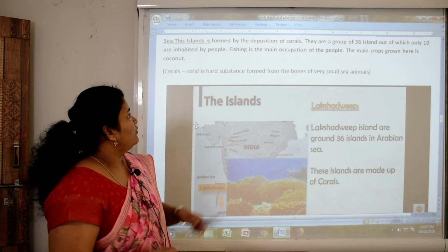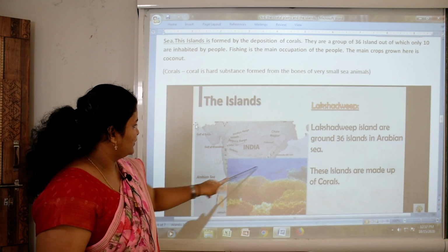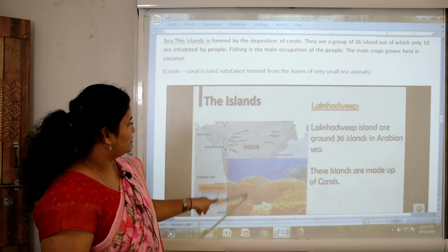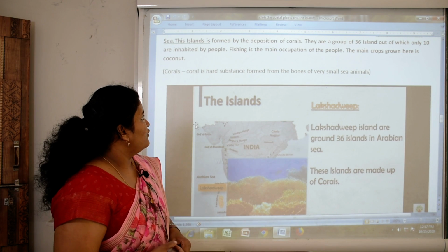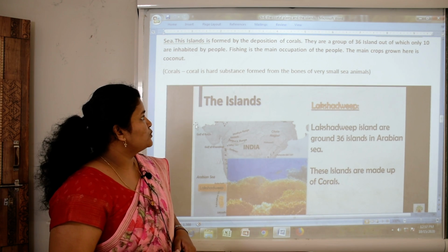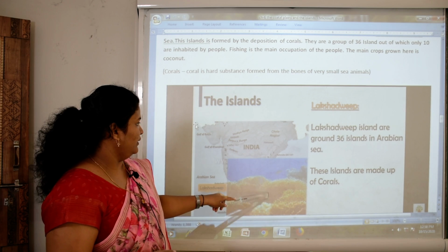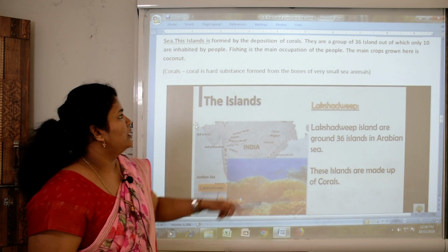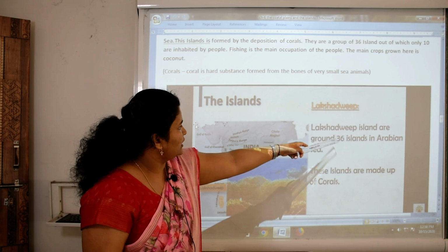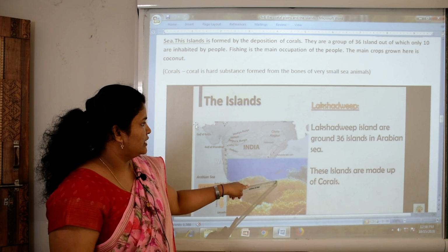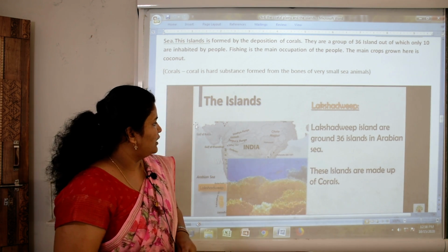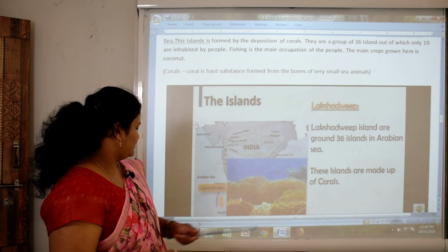Coconut. Okay. What is the meaning of coral? This is coral. You can see here, this is coral. Coral is a hard substance formed from the bones of very small sea animals. Okay. Lakshadweep Islands are a group of 36 islands in the Arabian Sea. These islands are made up of corals.